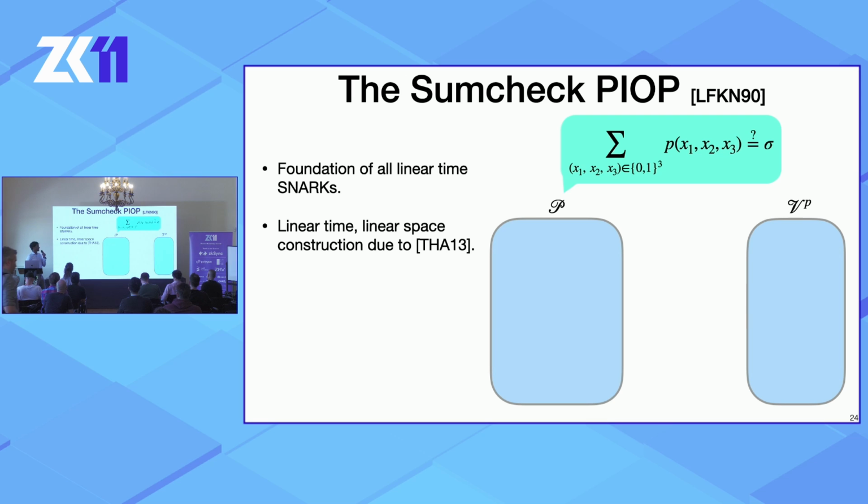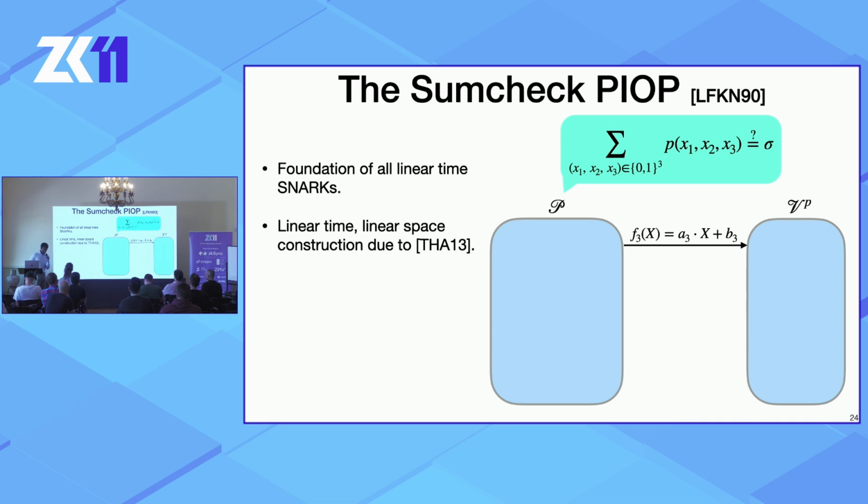And the prover hopes to convince the verifier that the sum of the evaluations of this polynomial over the Boolean hypercube is in fact equal to some claimed value sigma. And it wants to do this by having the verifier do much less work than evaluating the polynomial over the entire hypercube, which would take 2^n work, where n is the number of variables.